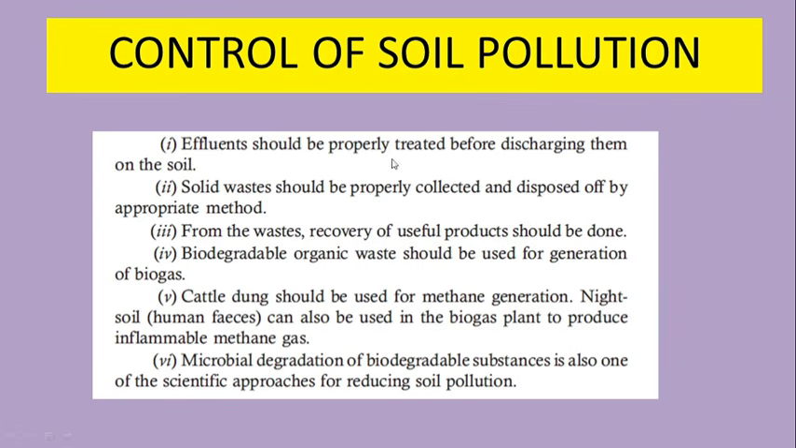We can control soil pollution by using effluents properly. So effluents should be discharged only after treatment process. Second point is solid waste should be properly collected and disposed of. It should not be thrown anywhere. Third point, from the waste, useful substances should be created. So we should try to avoid dumping of waste as much as possible.